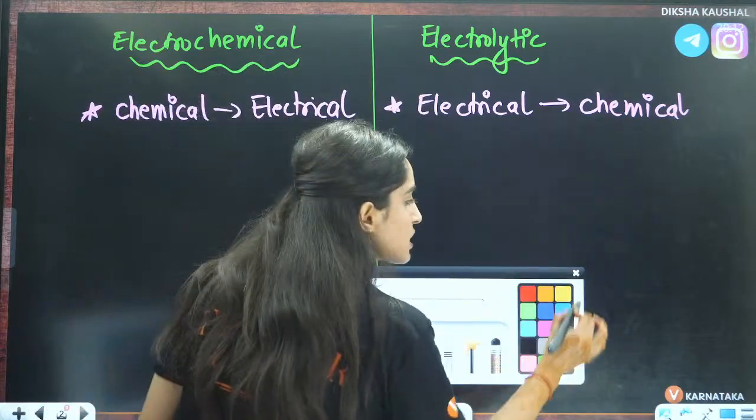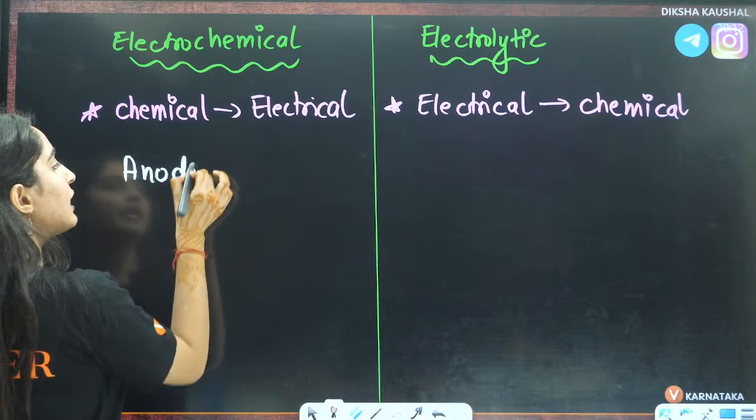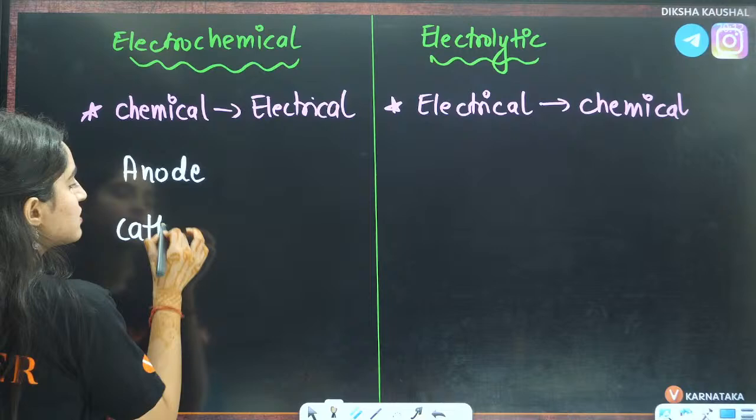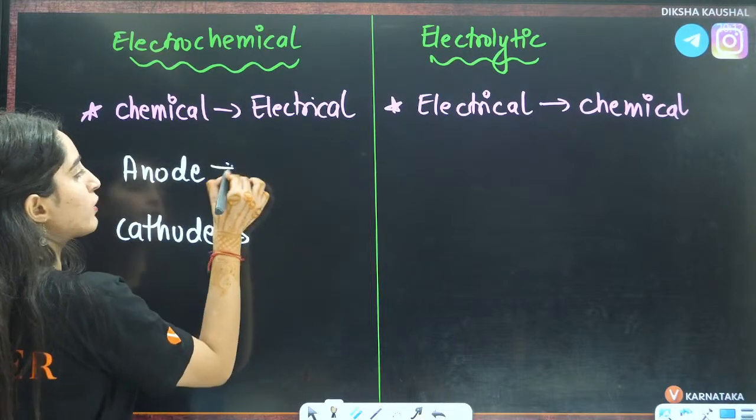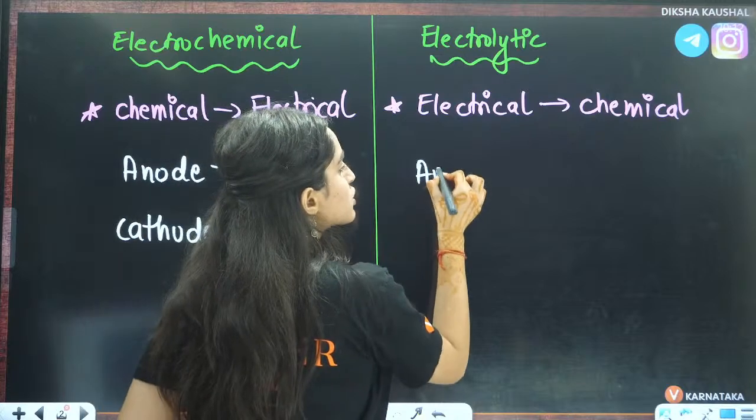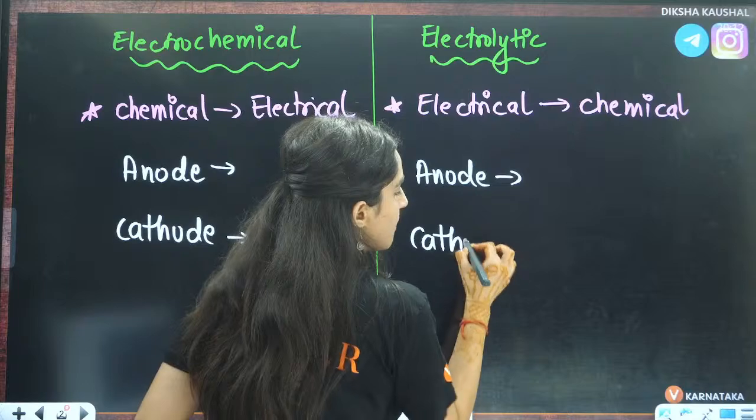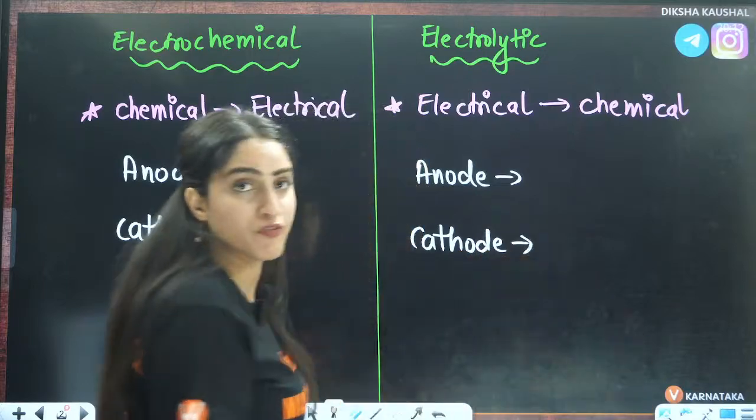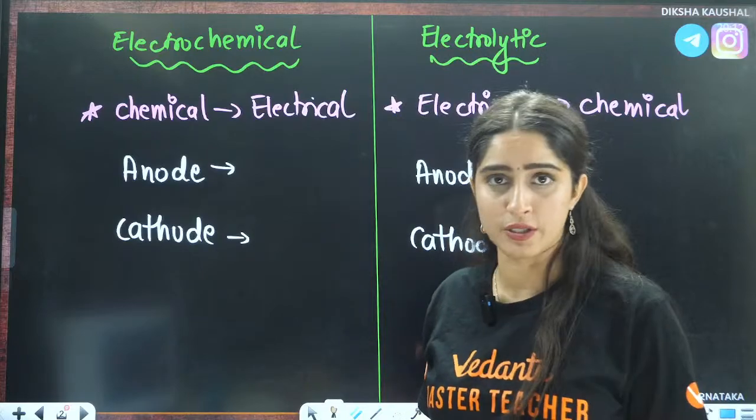In both cases, we will use two terms: anode and cathode. Here also we are going to talk about anode and cathode, and here also anode and cathode. But what is the basic difference? The signs are opposite.